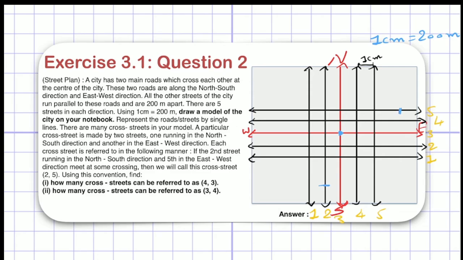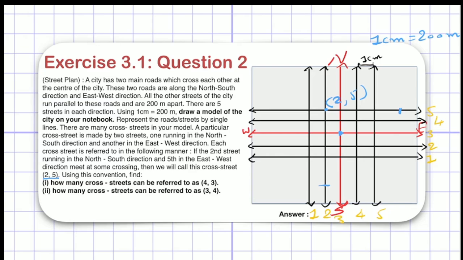If they both cross and make a cross street, you have to name it 2, 5. You can see here, it is mentioned in our question. So let me see where both the streets cross each other. So here is the point where both the streets cross each other. If I want to refer to this cross street, I have to name it 2, 5. So the convention for naming a cross street is, first you have to put a bracket in which you write two numbers.